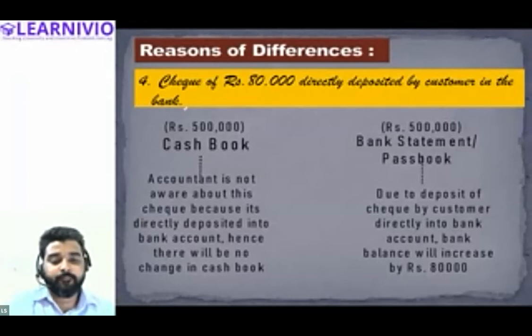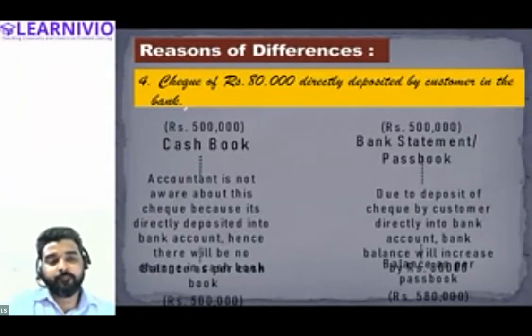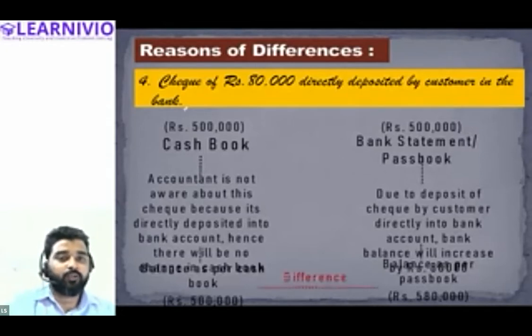And because of that, a difference is going to arise. So the balance as per cash book will be 5 lakh, and the balance as per passbook will be 5 lakh 80,000. I hope the reason is clear to all of you.